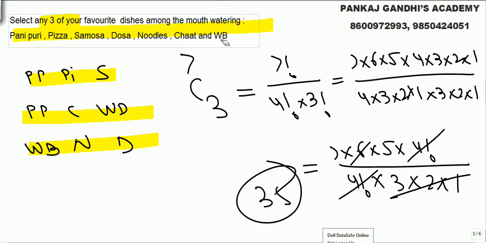So tell me what this WB is all about. Varan Bhat. We all know how many days we'll eat pani puris and pizzas. Finally we need some solid stuff. So what we need is, out of 7 we need to select any 3. How many different combinations are there? Look, sequencing is not to be done, just the selection. It can be dosa, samosa, noodle, no sequencing to be done. So 35 different combinations will be there.